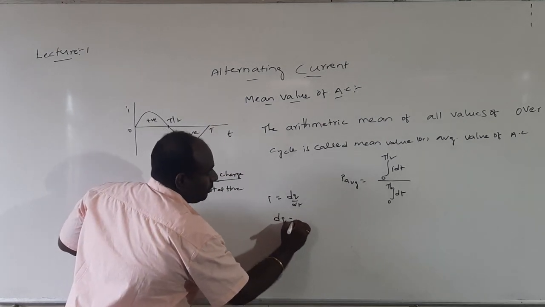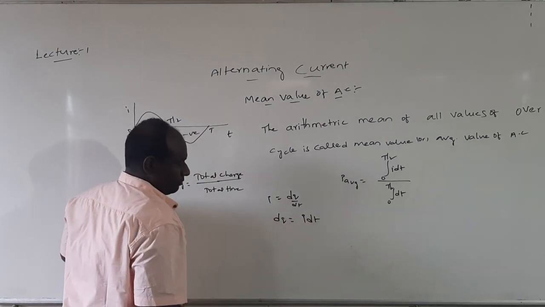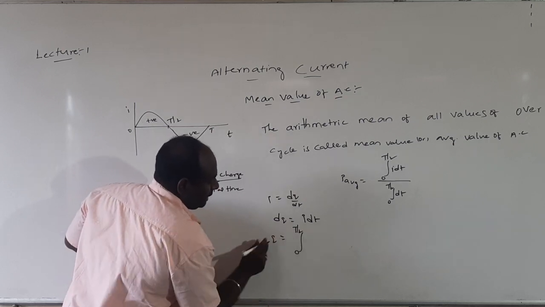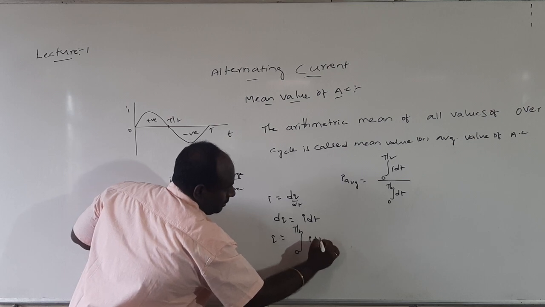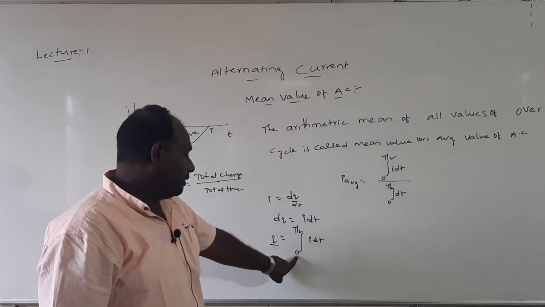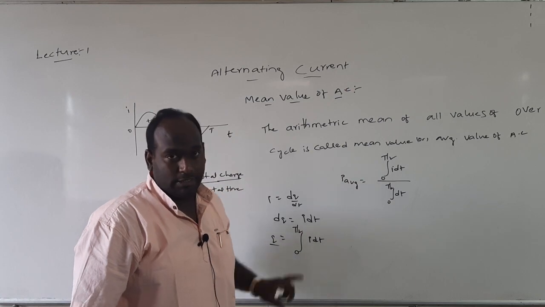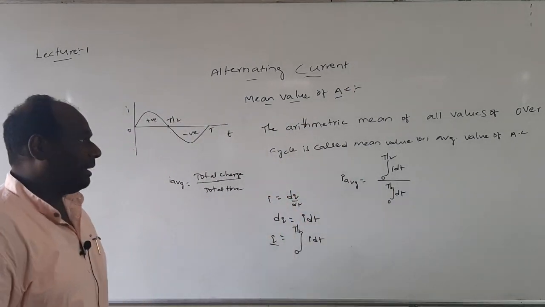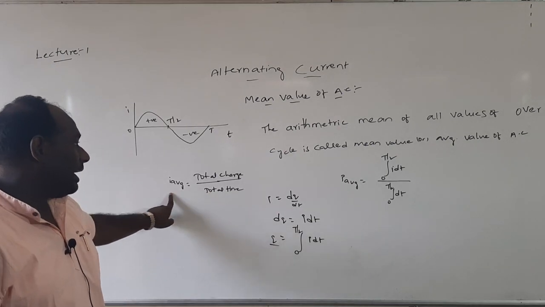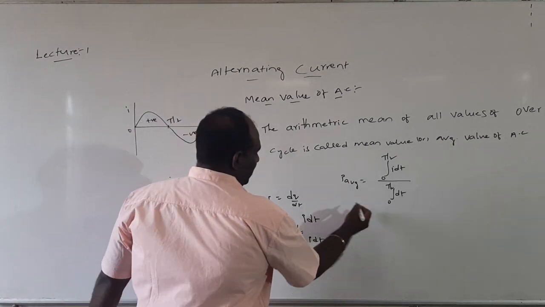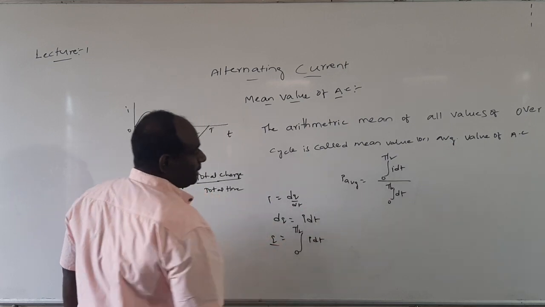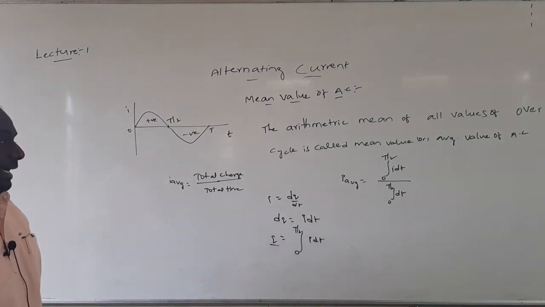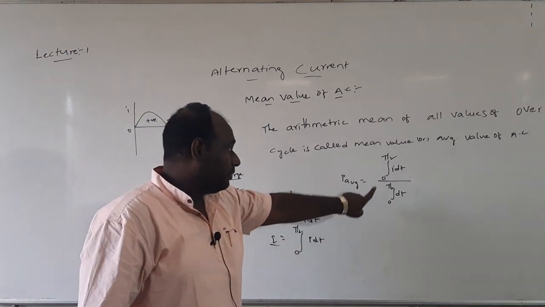From this, how can you write dq? dq is equal to I dt. Now I want to find the total charge flowing through the circuit from 0 to T by 2. The integral from 0 to T by 2 of I dt gives the total charge, divided by the integral from 0 to T by 2 of dt, which gives time. So total charge upon total time gives I average. According to this formula, I average is equal to the integral from 0 to T by 2 of I dt divided by the integral from 0 to T by 2 of dt.